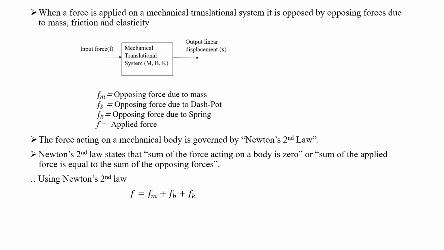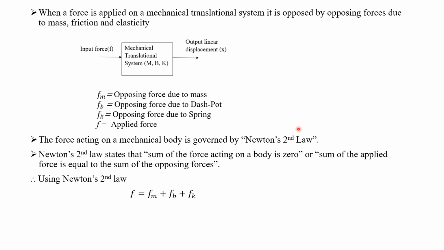Now this is the representation of F, that is input force. F is an applied force, then Fk is an opposing force due to spring, and Fb will be the opposing force due to dashpot, and Fm will be the opposing force due to mass. Now to determine the force acting on a body, we have to use Newton's second law. Newton's second law states that the sum of the forces acting on a body is equal to 0, or the sum of the applied forces is equal to the sum of the opposing forces. We can use any one.